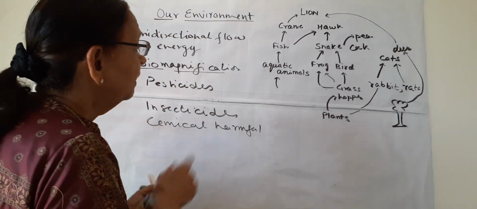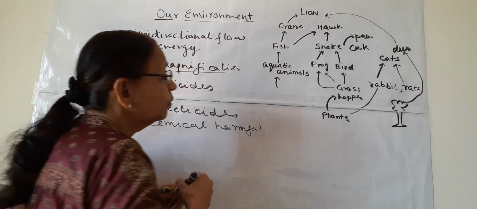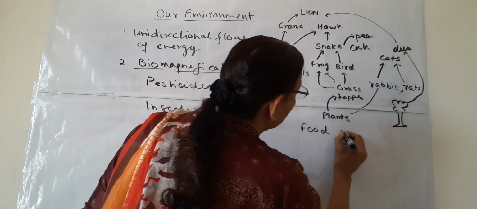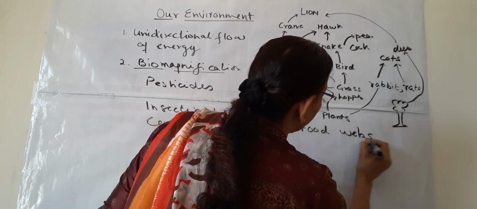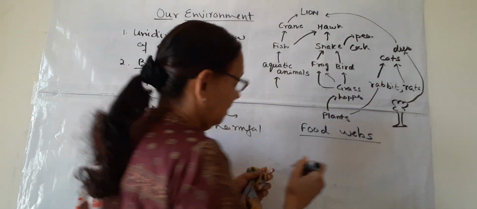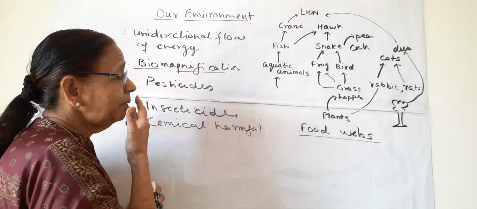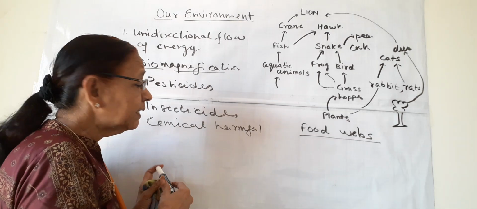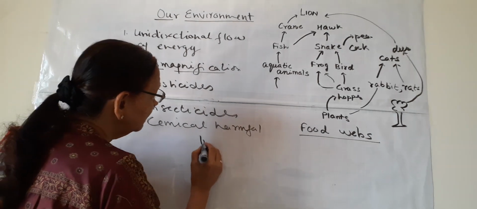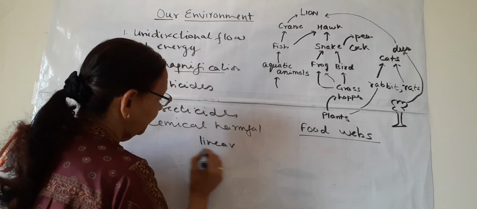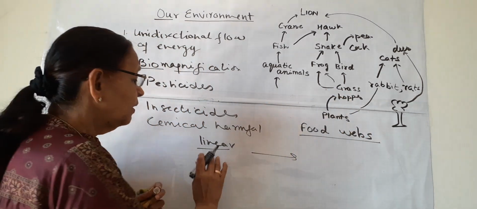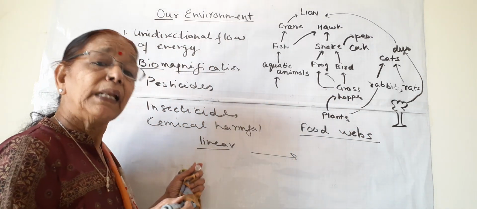One more thing that is left is known as food webs. This is a simple diagram of a food web. Now we know the food chain. I have drawn three food chains, and those food chains are linear, straight. They are going in one direction only. So these food chains are linear.